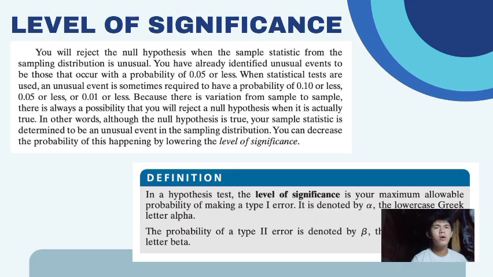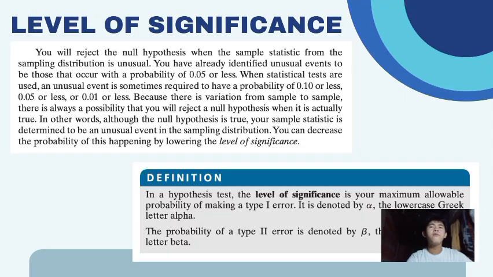Okay, so by definition, in a hypothesis test, the level of significance is your maximum allowable probability of making a type 1 error. It is denoted by alpha, the lowercase Greek letter alpha. The probability of a type 2 error is denoted by beta, the lowercase Greek letter beta.